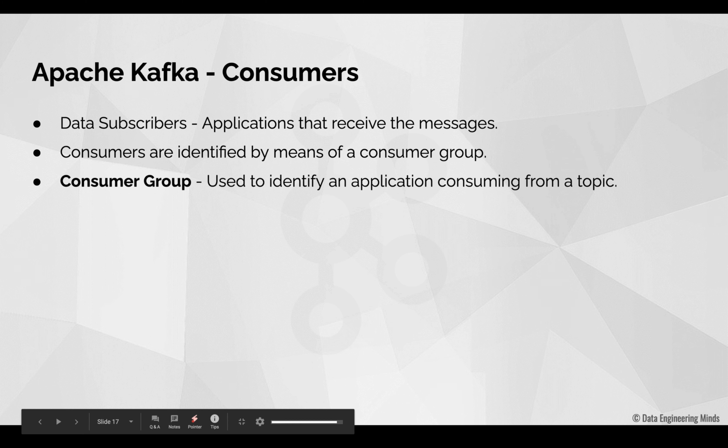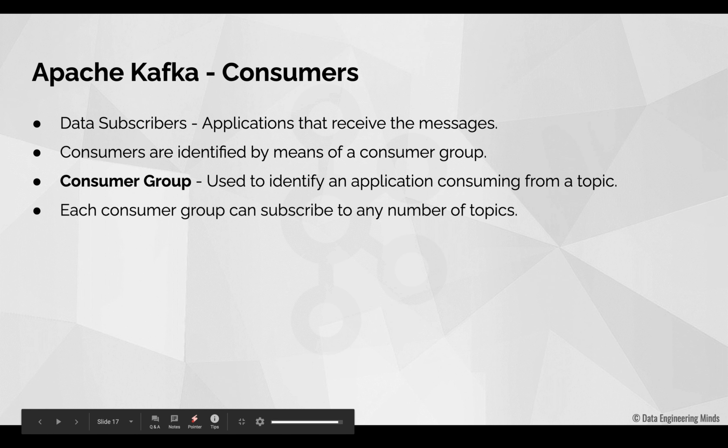Imagine there is an application that wants to read messages from a topic. Now this application might trigger, say, 10 different consumers and all these consumers start reading from the topic at the same time. Now Kafka has to understand to which application all these 10 different consumers belong, right? So for this purpose, we use an identity called a consumer group.